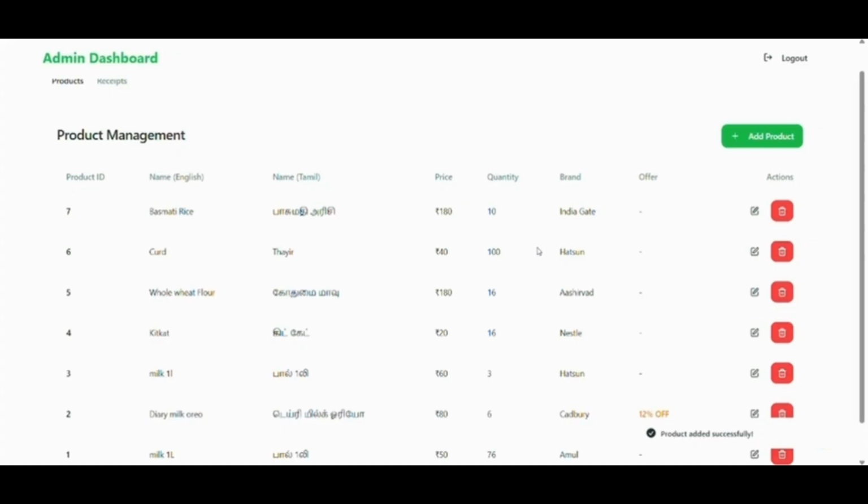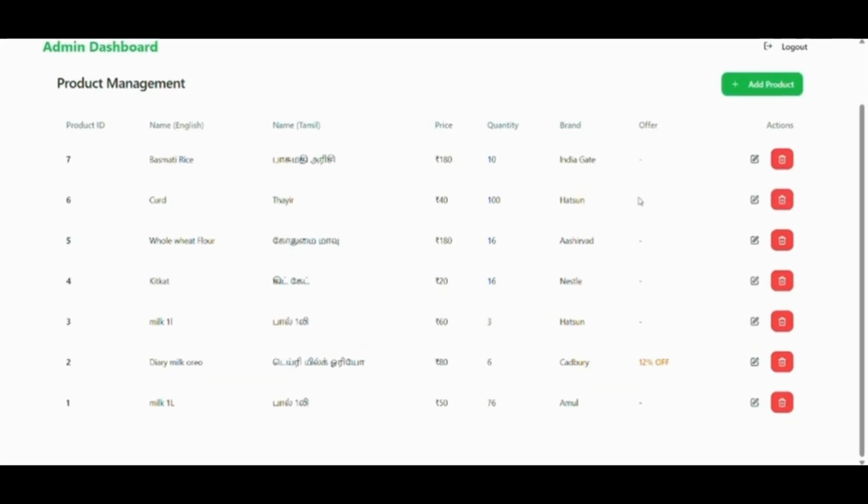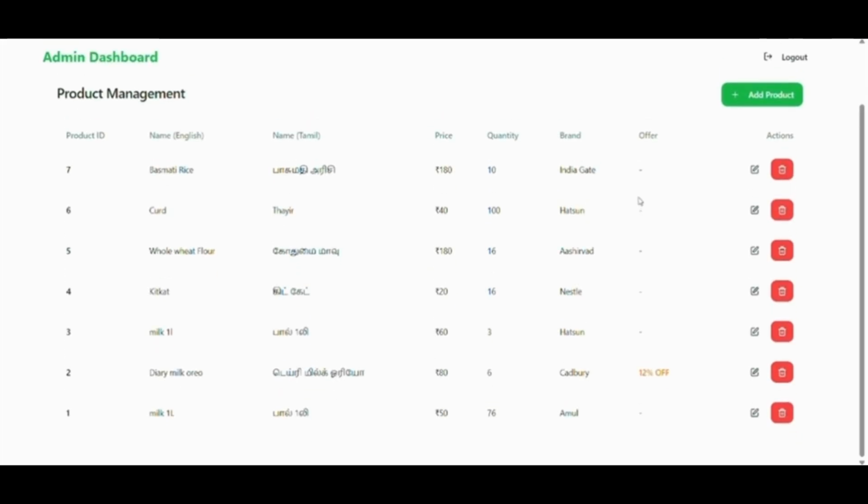After adding this, it's displayed here. If there is any offer, we need to give it there. Similarly, we can add other products as well.